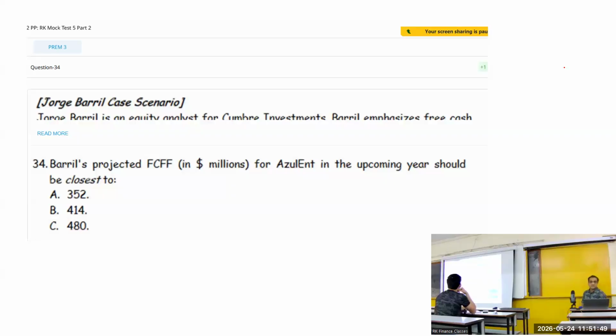Okay, mock test 5, part 2, question number 34. It's a third premium exam, like the 3 premium mocks. You have to calculate FCFF, projected FCFF, for some company called Azulant in the upcoming year. So you have to do FCFF 1.